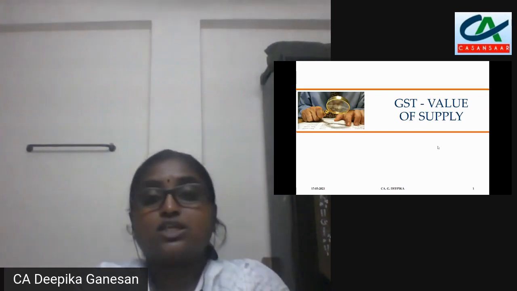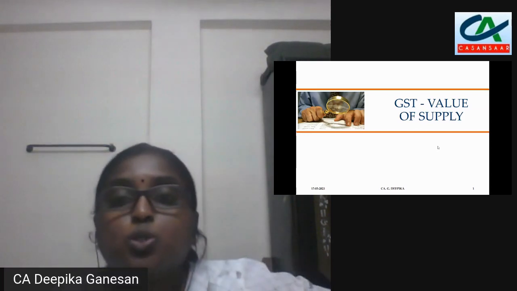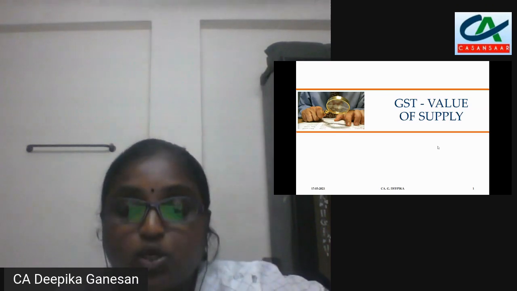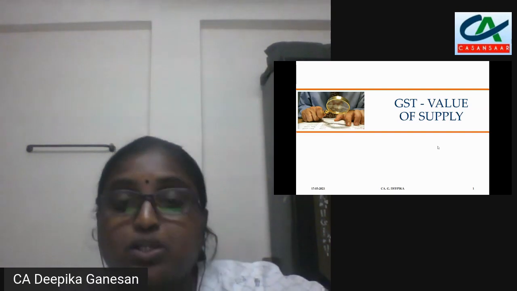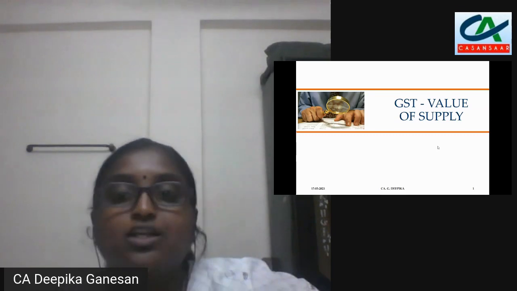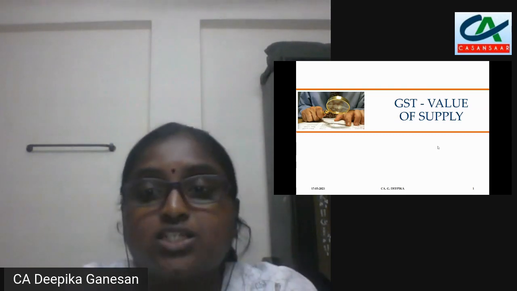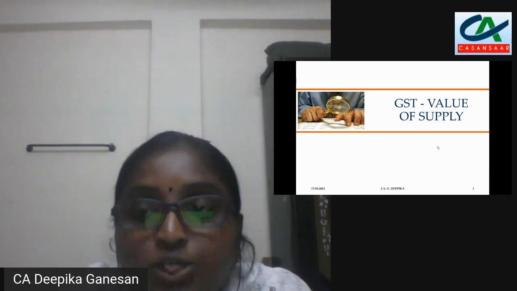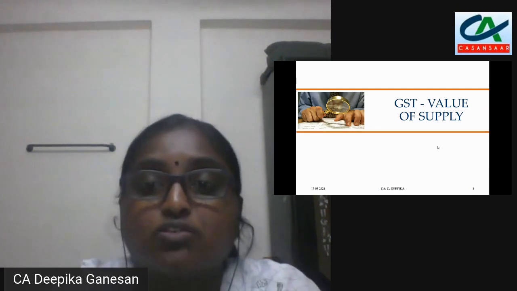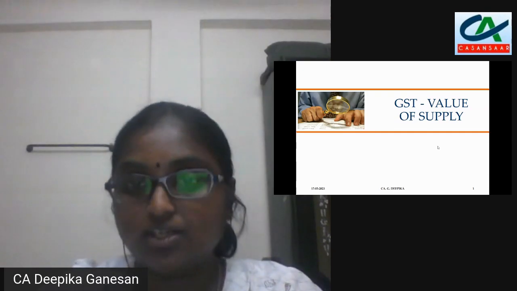So this is the need for us to know what is value of supply, because only when we know the value of supply can we apply the rate and calculate GST. The need is specified in the charging section: on a value determined under section 15 of the CGST Act.